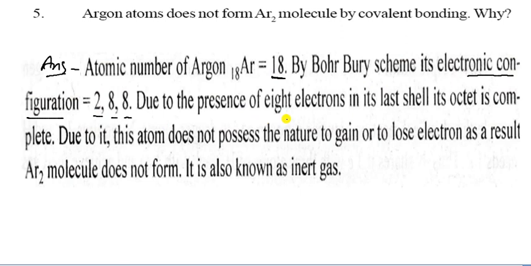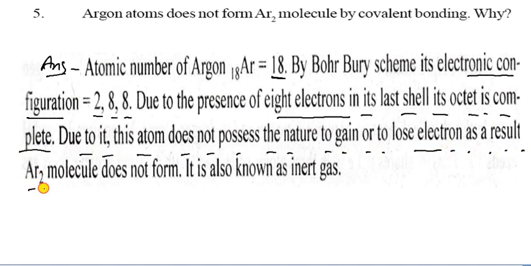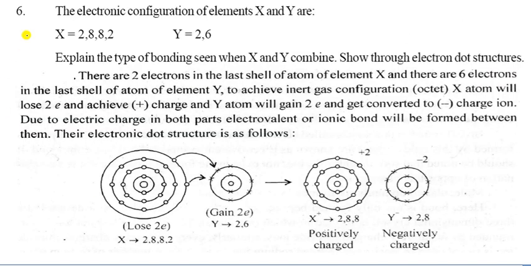Due to the presence of 8 electrons in the last shell, its octet is completed. So due to it, this atom does not possess the nature to gain or lose electrons. As a result, the Ar2 molecule does not form. It is known as an inert gas. So that is the answer of this question. You have to write it in your copy. Let us see the next one.